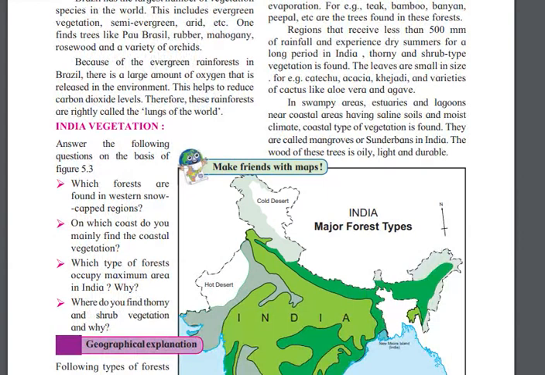The wood of these trees is oily, light, and durable, right?